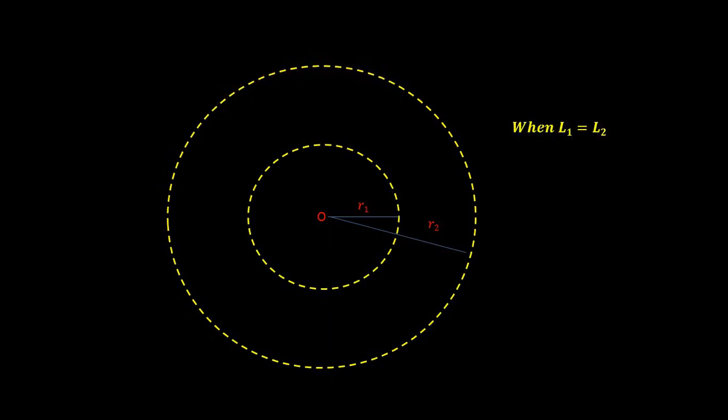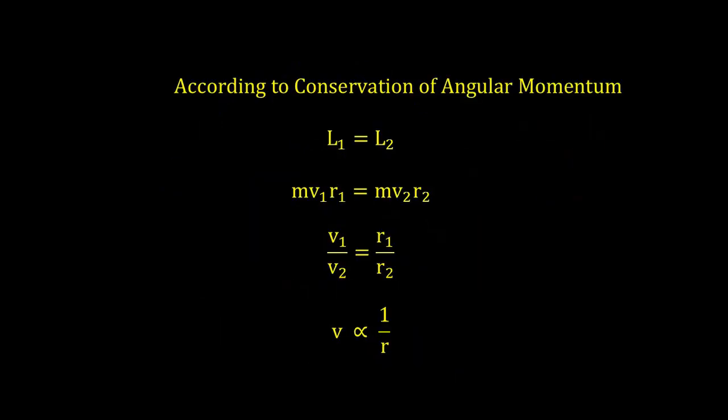then according to the law of conservation, we can say that L1 equals L2, or m v1 r1 equals m v2 r2, or we can say v1 upon v2 equals r2 upon r1, or v is inversely proportional to r.